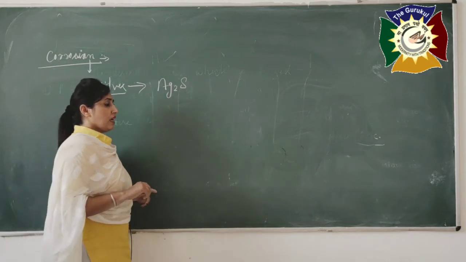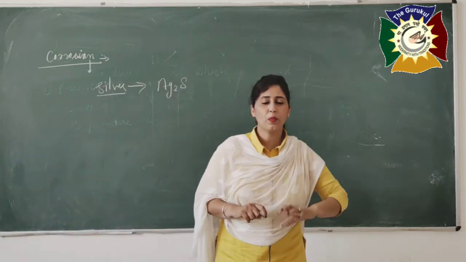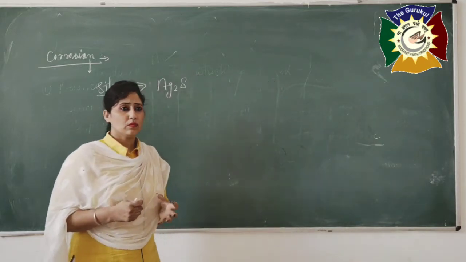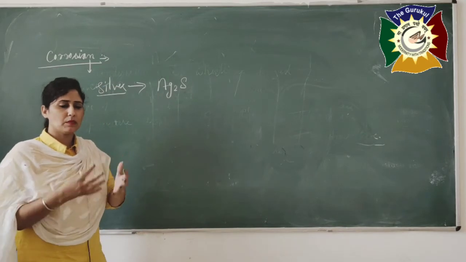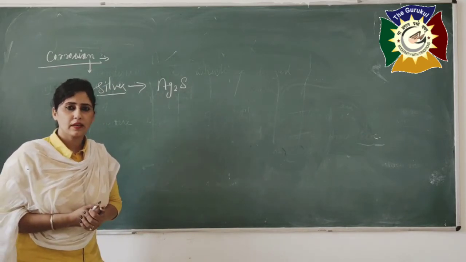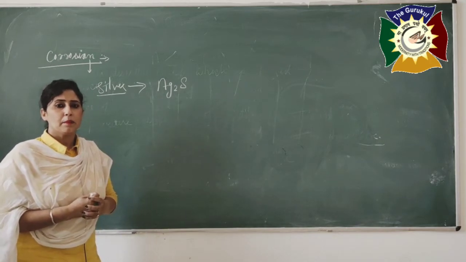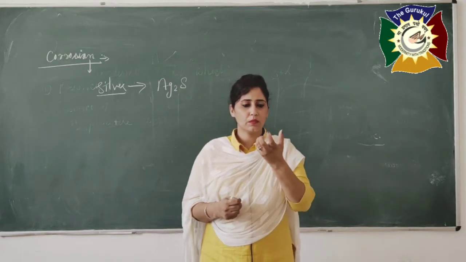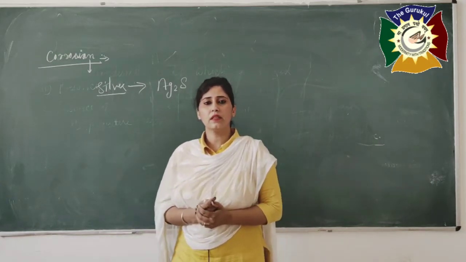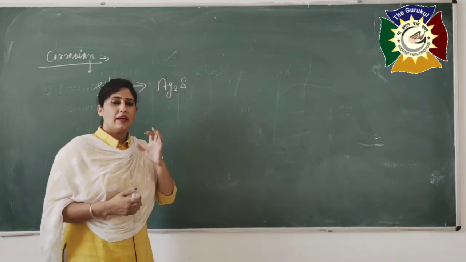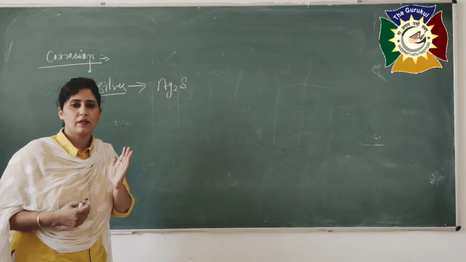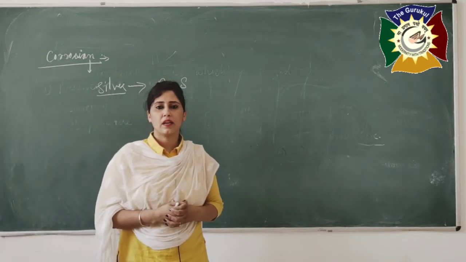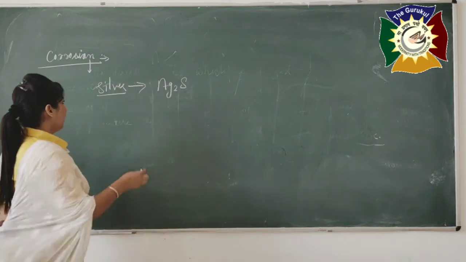Okay. Secondly, we can talk about the copper. You might have seen copper ornaments, copper articles. Have you seen that the color of the copper after some time started to go green? Why does it happen? Because copper reacts with the carbon dioxide in the form of moisture which is present in the atmosphere or in the environment, and due to the attack of carbon dioxide, copper forms a copper carbonate and it forms a green color layer on it. Okay.